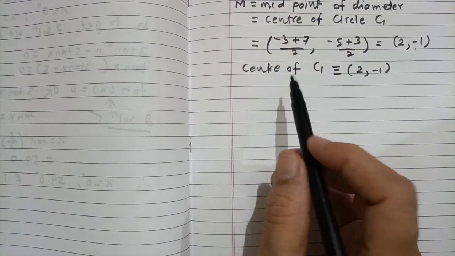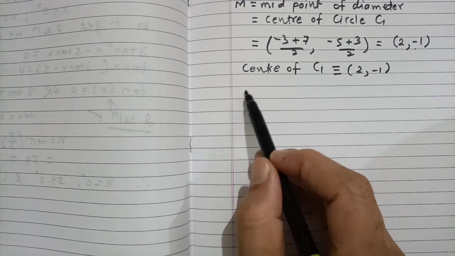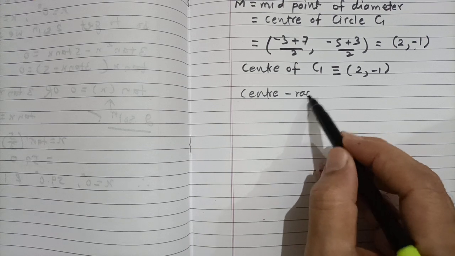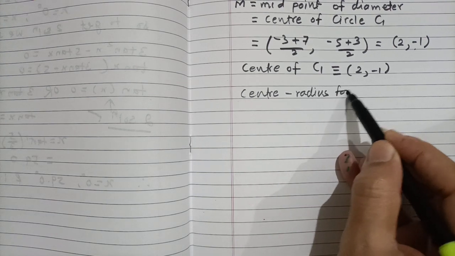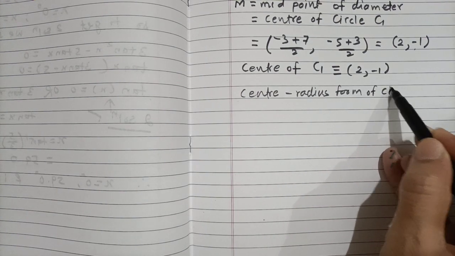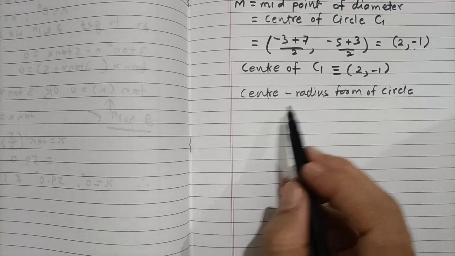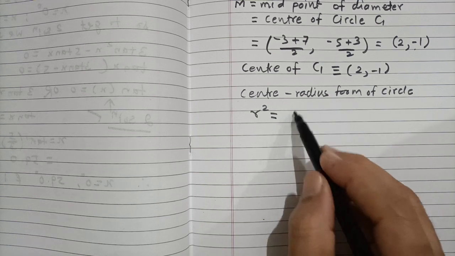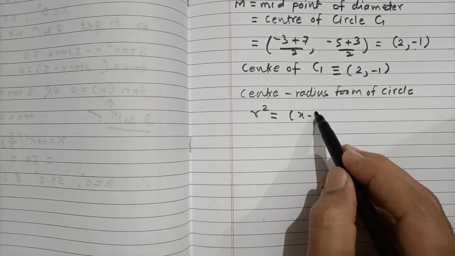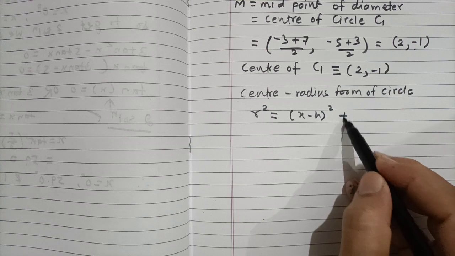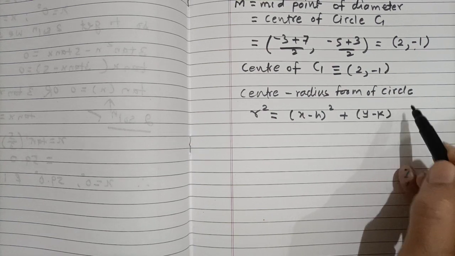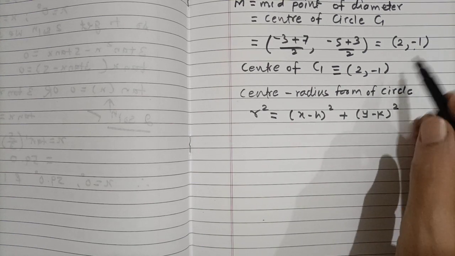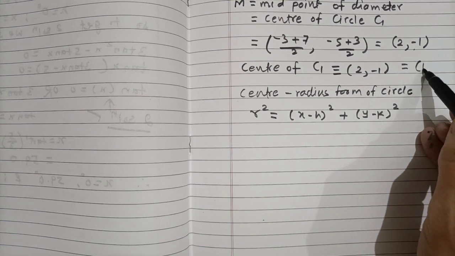We know the center-radius form of the circle, which is r squared equals (x minus h) squared plus (y minus k) squared, where (h, k) is the center of the circle.